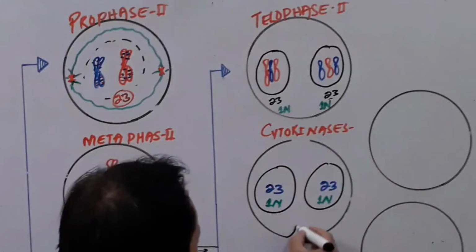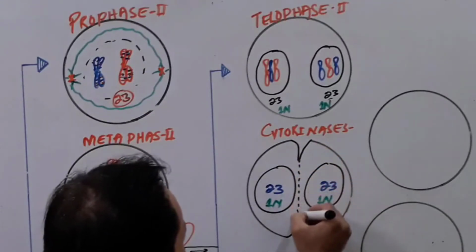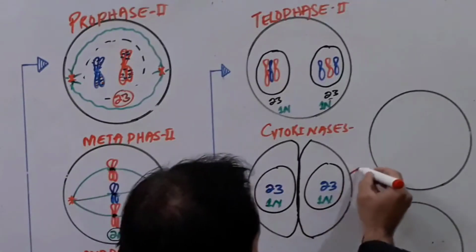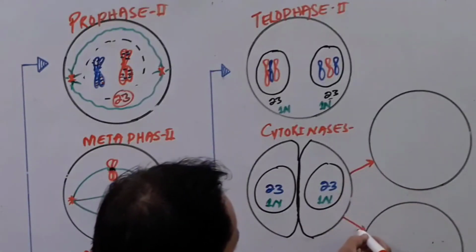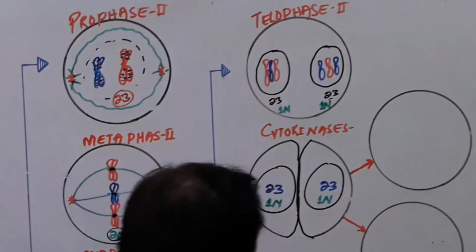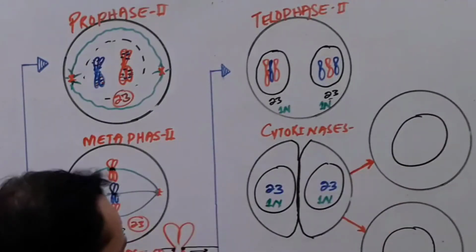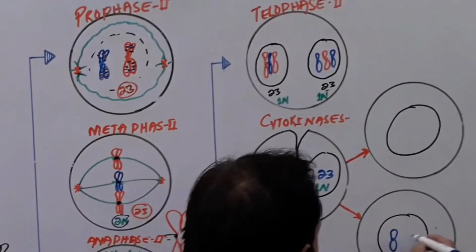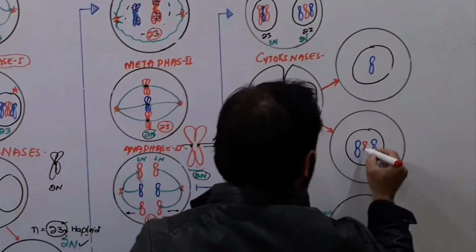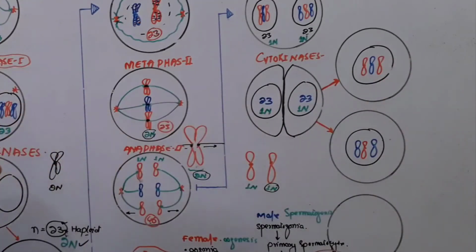Now what will happen? The cell membrane will start formation of a groove, and this groove will move further down and deeper, and it will make the cell divide into two cells. From this cell, how many cells are formed? 2 cells are formed. Clear? So when 2 cells are formed, one nucleus will come to this cell and the other nucleus will go to that cell. Now in this cell, how many chromosomes are present? Please tell me. 23 chromosomes. And in that cell also, how many chromosomes are present? 23 chromosomes, right? So this is the end of meiosis second.